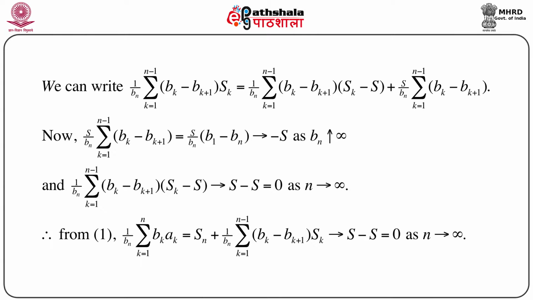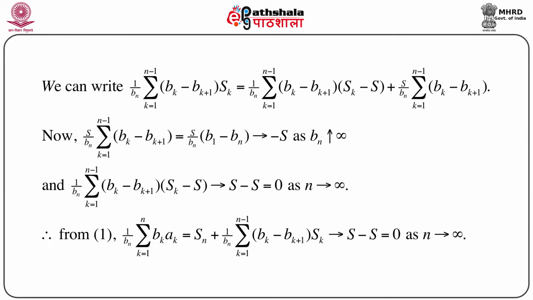So, from 1 we have (1/bn) summation k equals 1 to n of bk ak, which equals sn plus (1/bn) summation k equals 1 to n minus 1 of (bk minus bk plus 1) into sk, which goes to s minus s, which equals 0 as n goes to infinity.